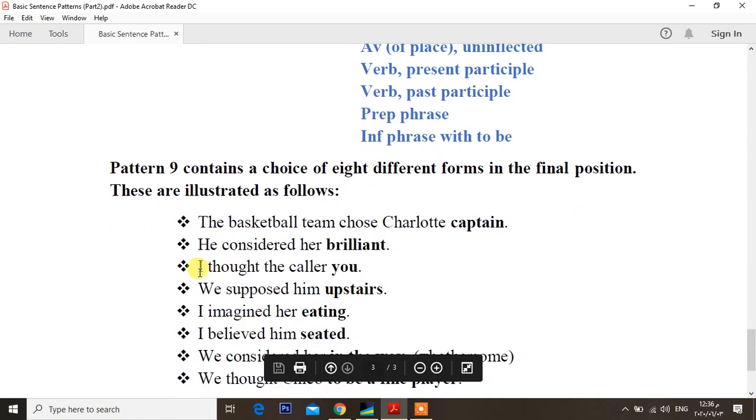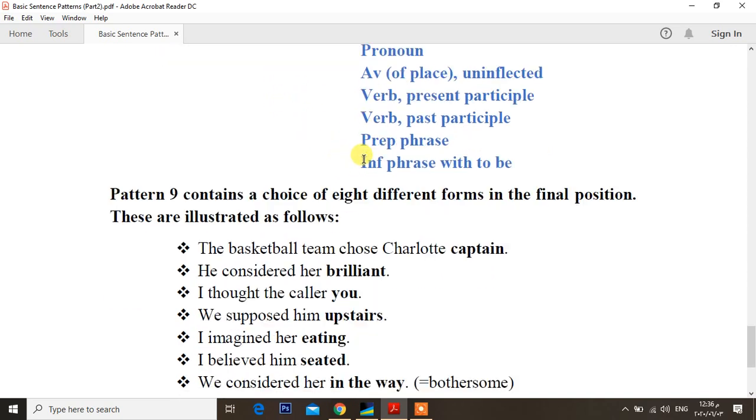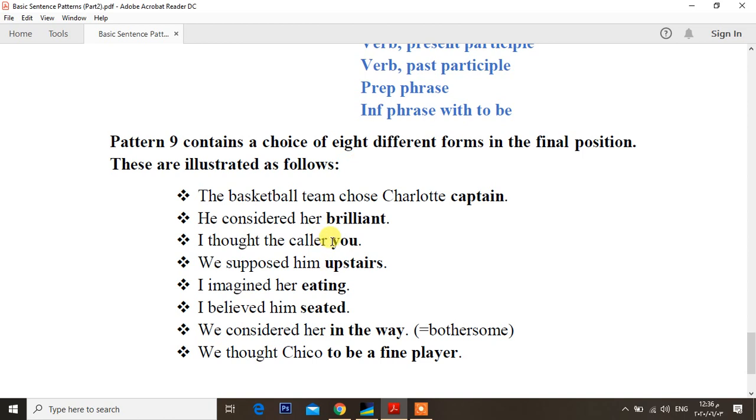The third one: "I thought the caller you." The caller and you refer to the same referent, but you is regarded as a pronoun. So N2 plus pronoun.